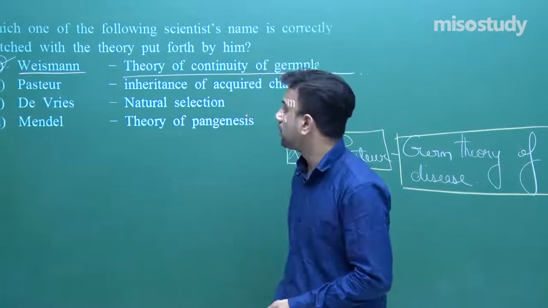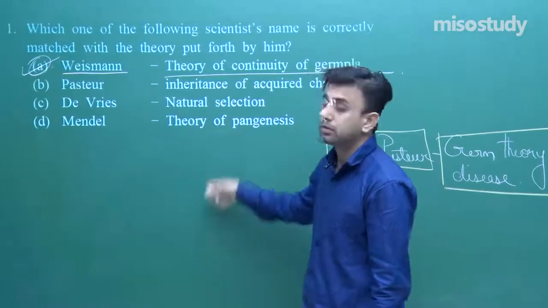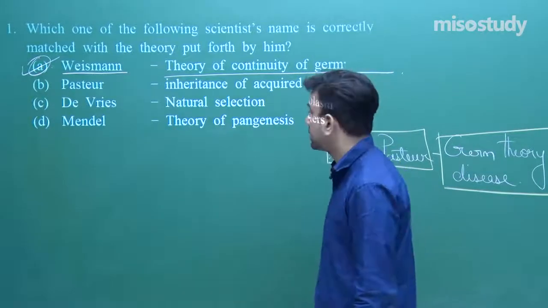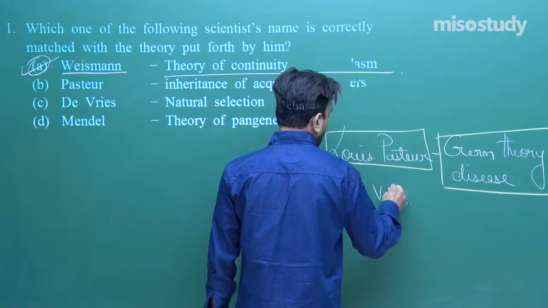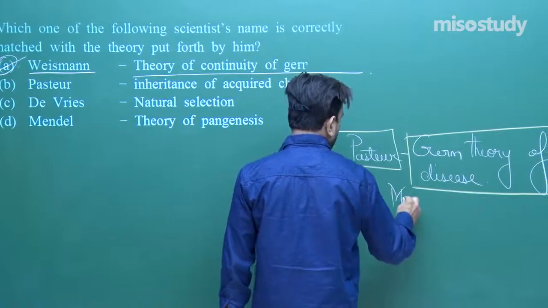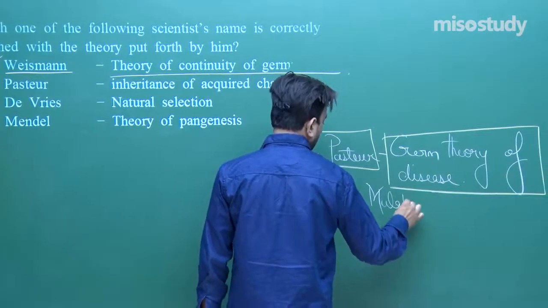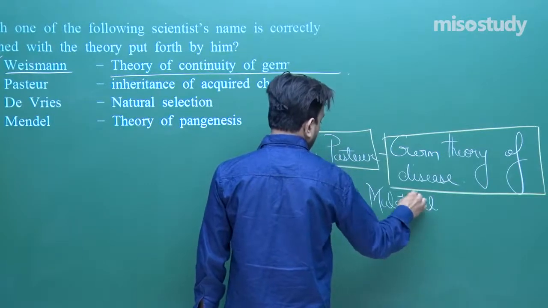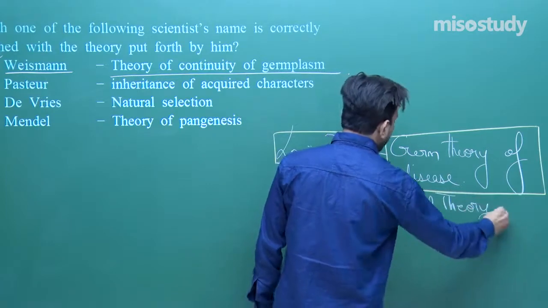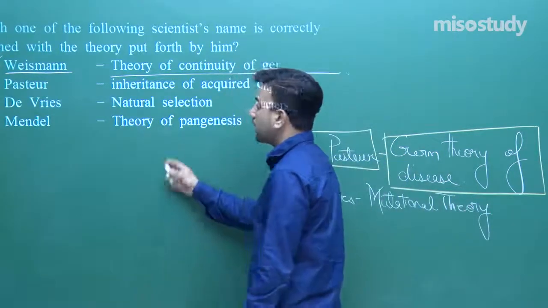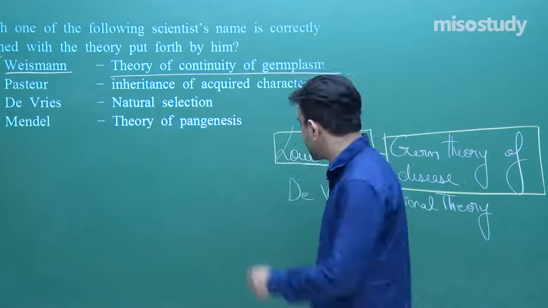Then let us talk about De Vries, who gave the theory of mutation, or the mutational theory. And then we will talk about Mendel, who gave the laws of inheritance, which we all know.